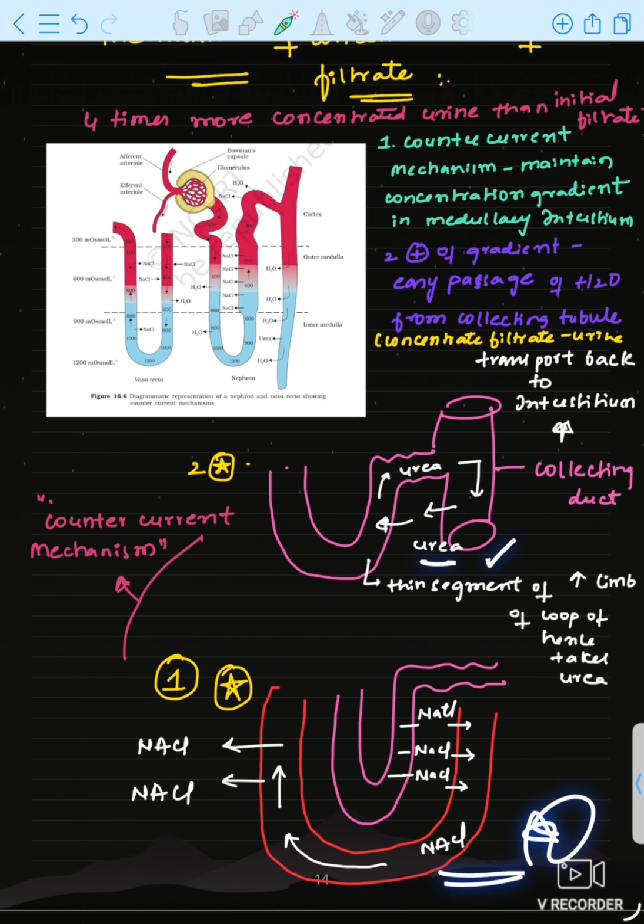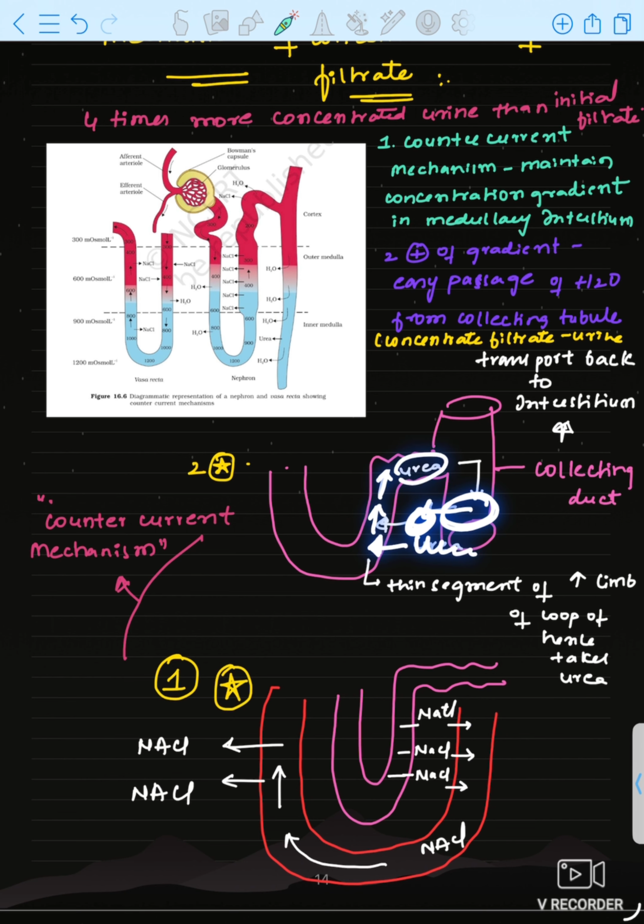And next one is urea. How urea? We already told that in collecting duct, urea will be reabsorbed, and in the medullary interstitium it is present. But this ascending limb of loop of Henle is there, no? It will carry the urea into the DCT and again into collecting duct. Again urea is reabsorbed. Just this process. Okay, thin segment of ascending limb of loop of Henle takes the urea. This collecting duct is there, no? This urea transports back to interstitium by collecting duct.